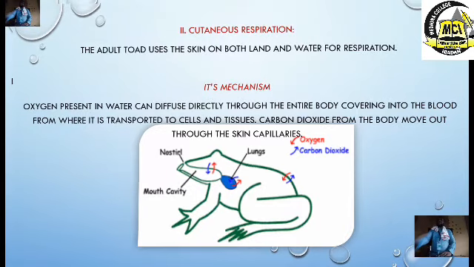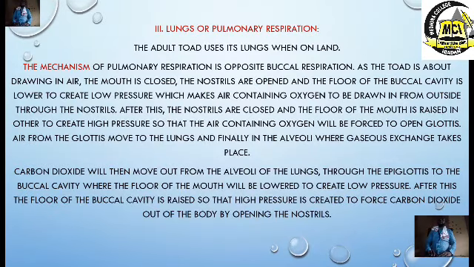Okay, let's look at another organ which they use for respiration. Don't forget, we are still on the toad. Now, the adult toad uses the lungs, which, as I told us, when you hear the lungs, it means pulmonary respiration. Now let's look at the mechanism. How do they make use of the lungs for respiration?